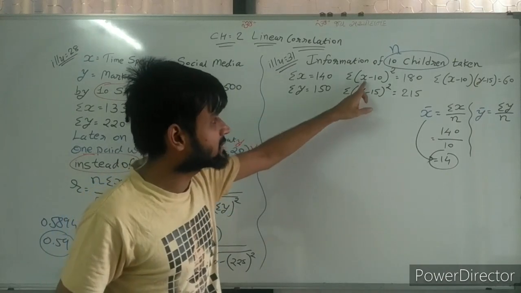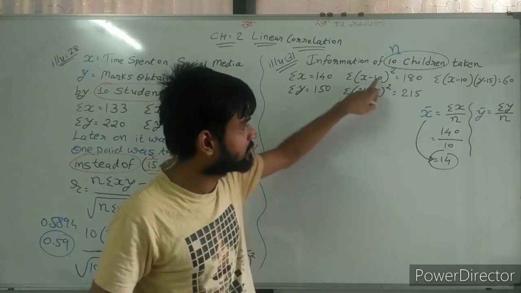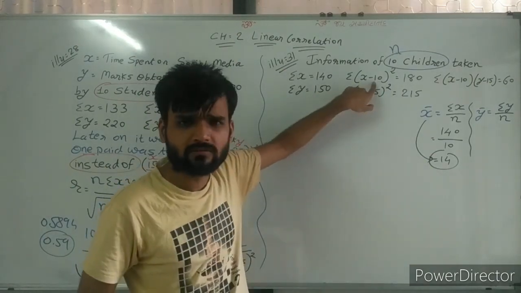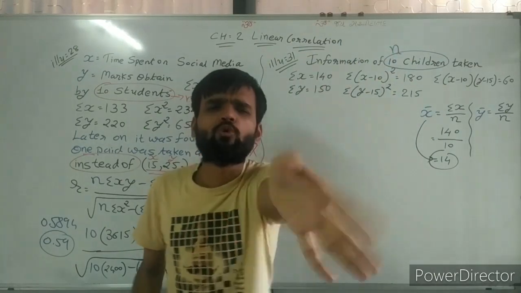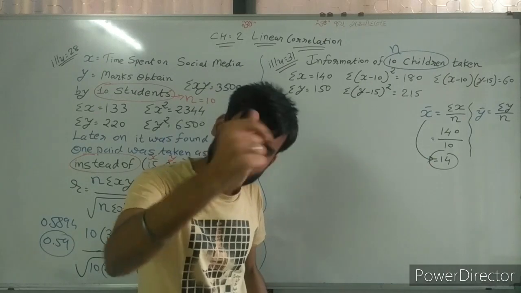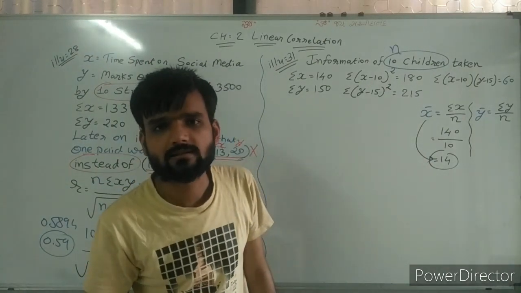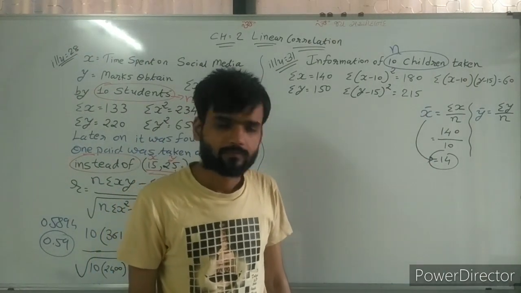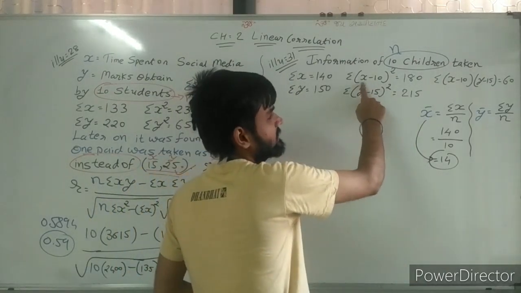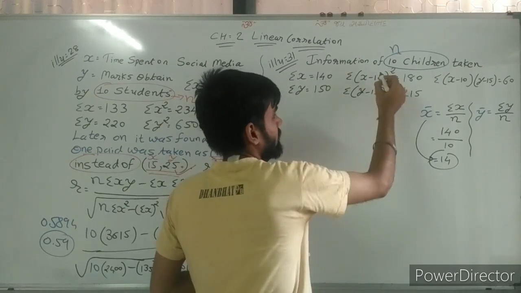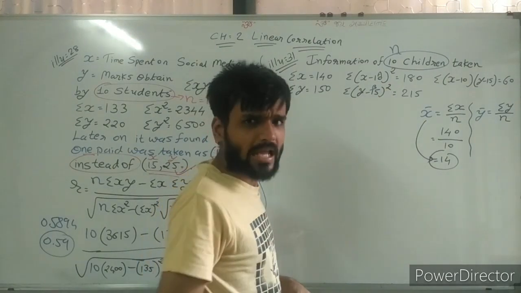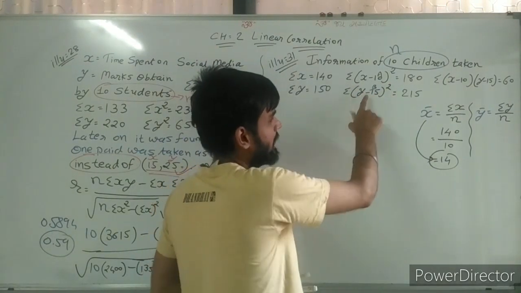Now see, here x minus 10 is given. It is not x bar. Here it is assumed, so we hold the situation for u and v. Whenever a value is assumed, the whole situation is considered as u and v. So this is x minus the assumed mean a, and this is y minus the assumed mean b, and whenever a and b are there, this is u and this is v.